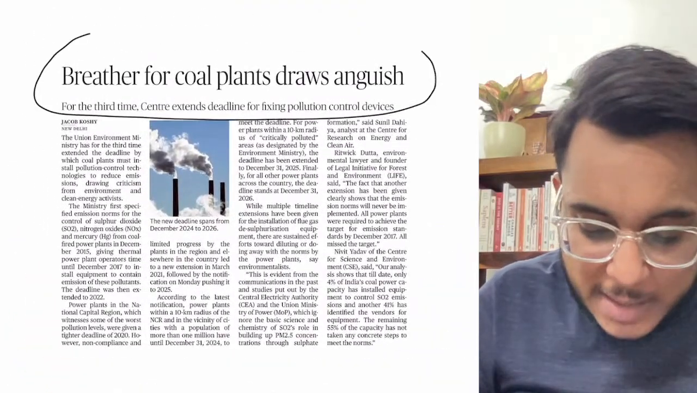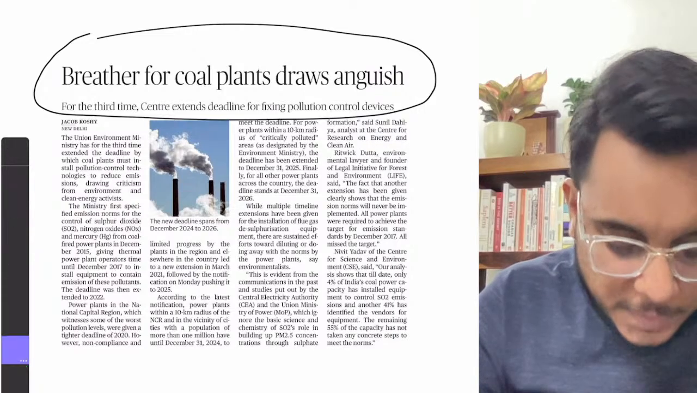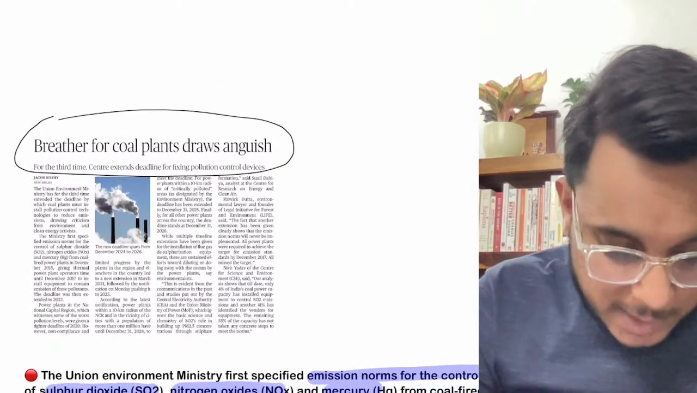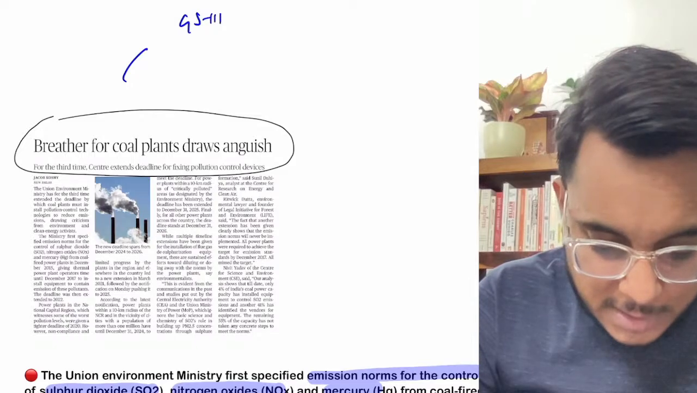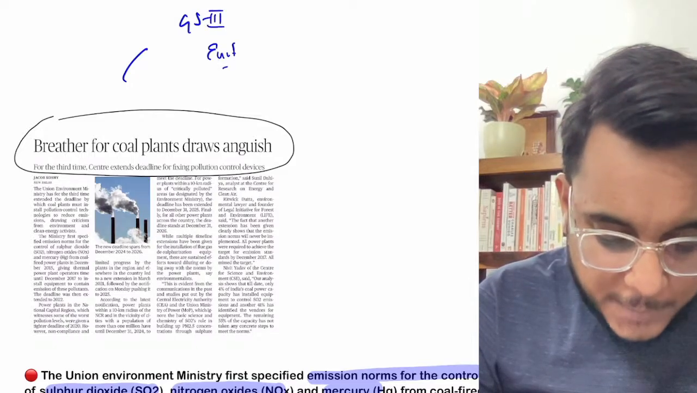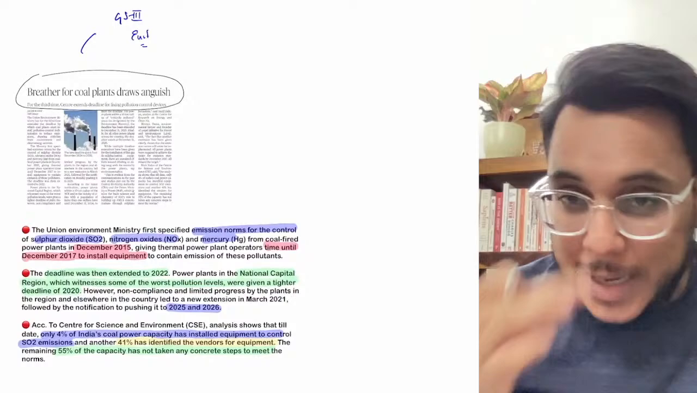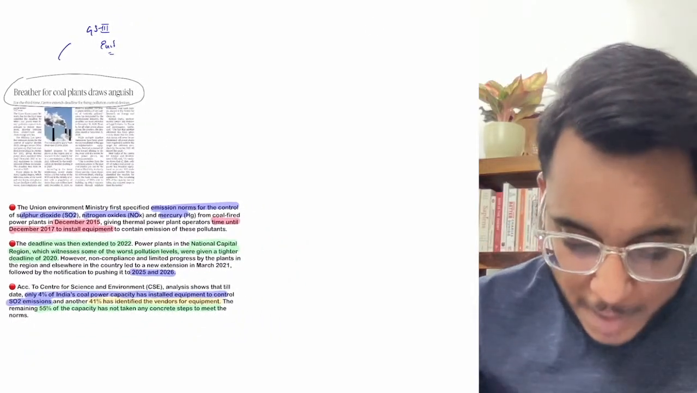Breather for coal plants draws anguish. Now this particular article we will see with respect to GS paper number 3, environment. Before going into this article, guys, let's take some background.